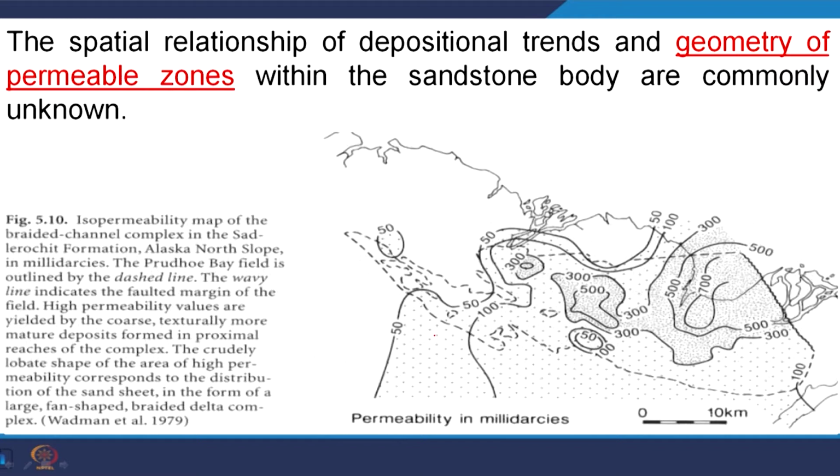If you are very thorough in these geomorphic processes, we know there is a deltaic process. For example, take a deltaic sandstone which is deposited in a deltaic environment. We know delta is a transition between the fluvial environment and the marine environment. So, there will be influence of both fluvial system as well as marine system. We get a sandstone body, and within the sandstone body, depending upon its depositional trend and the depositional processes involved, the porosity will change in a particular direction, the permeability will change in a particular direction.